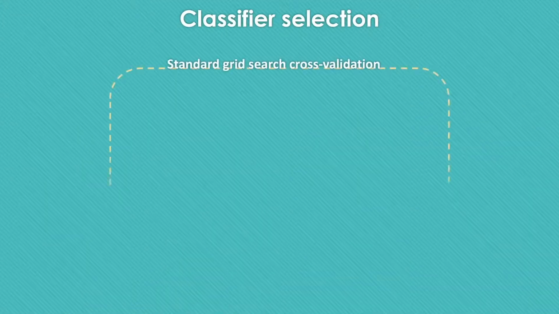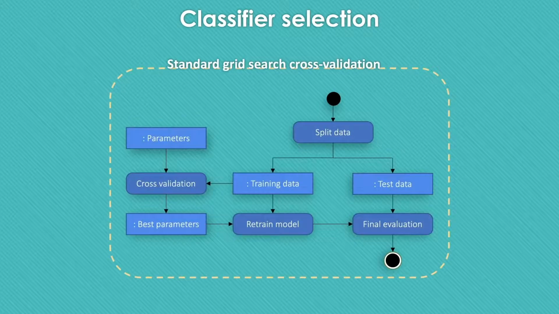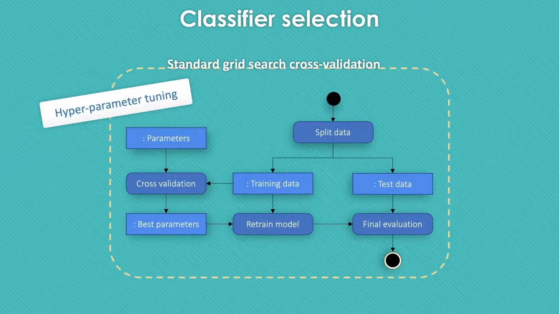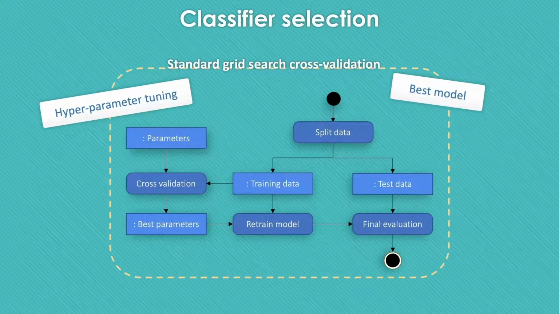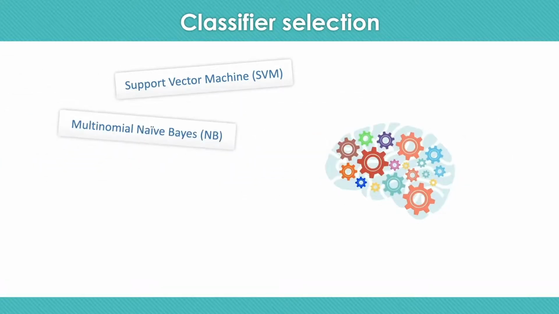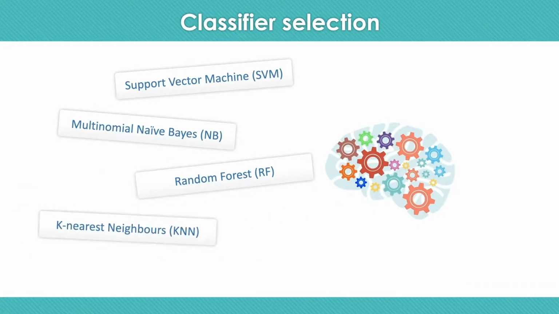We followed a standard grid search cross-validation process to do both hyperparameter tuning and selecting the best classifier. For the classification task, we used 4 different classifiers: support vector machine, multinomial naive Bayes, random forest, k-nearest neighbors, and 0R classifier as a baseline to compare the models.